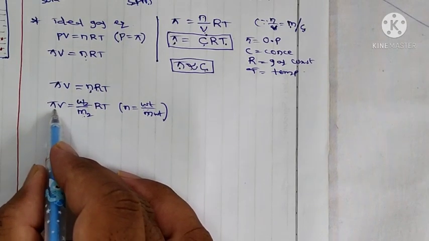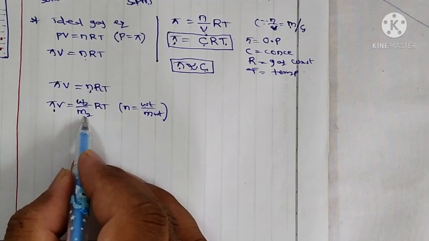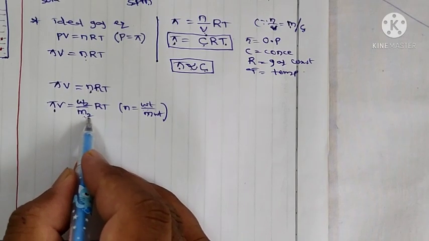So if osmotic pressure is given, we can find out the molecular weight of solute.